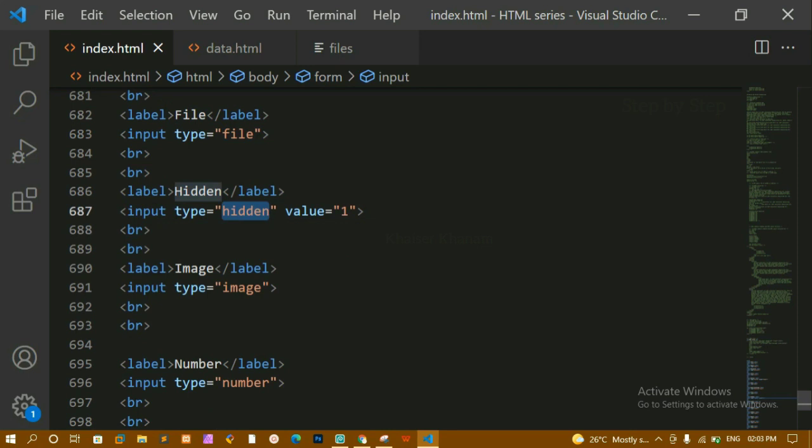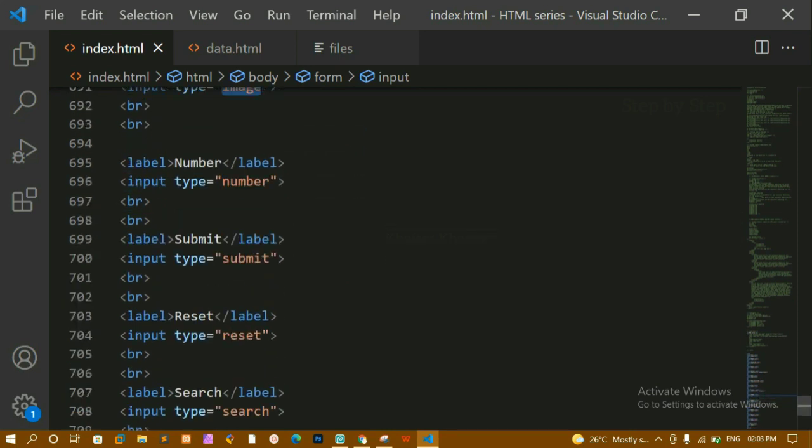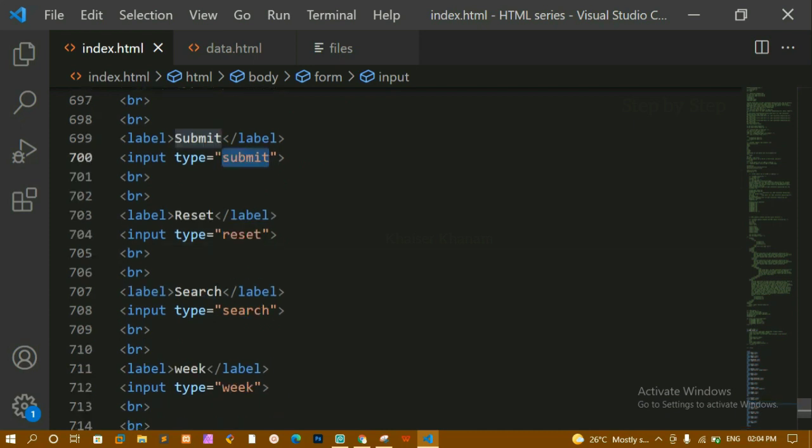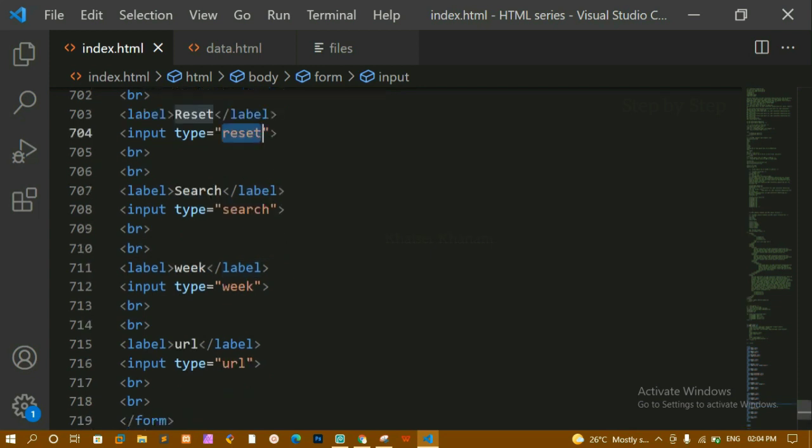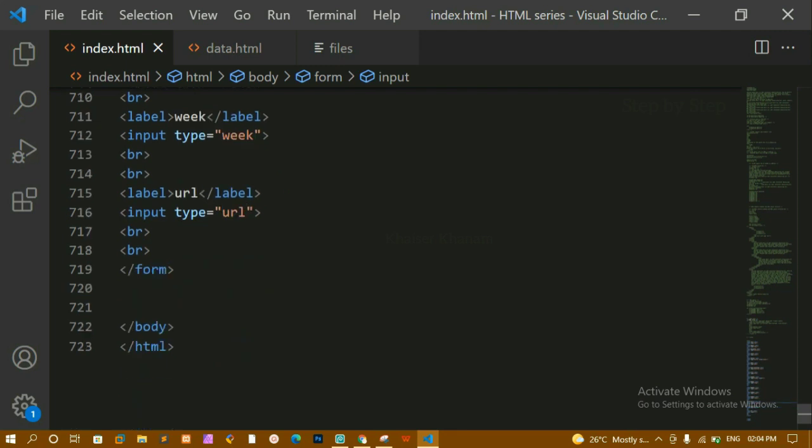Then we are having hidden field, which means this input field will be hidden. Then we are having image for image, then we are having number. Using this we can insert the number. We are having submit button, we are having reset. Whenever I click on this, all the values will be reset. This is our search. If I want to search some data, I can use this one. Then we are having week, this will give the week and the year. And finally we are having this URL.